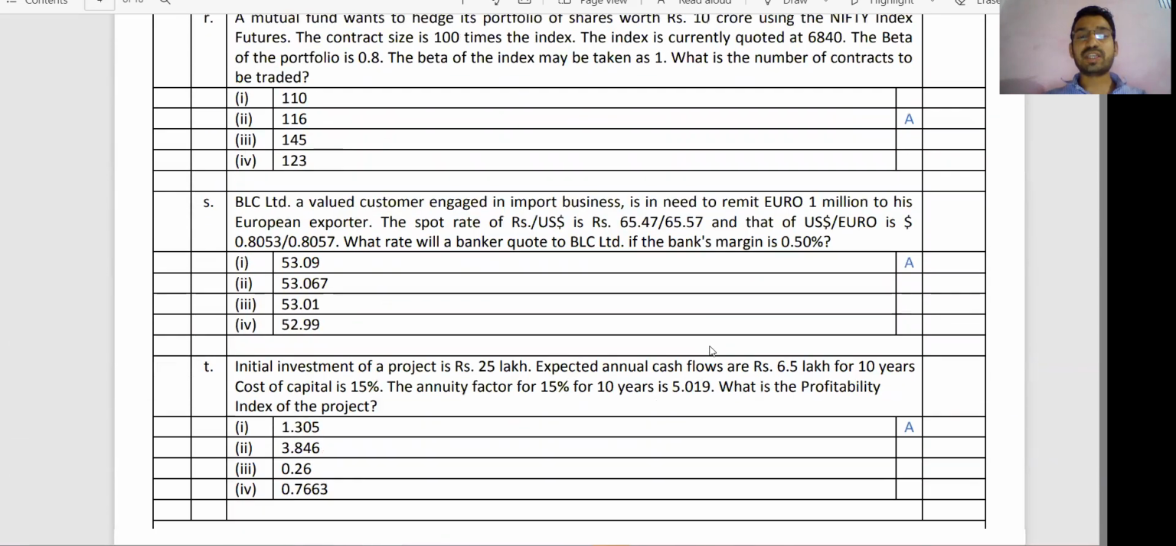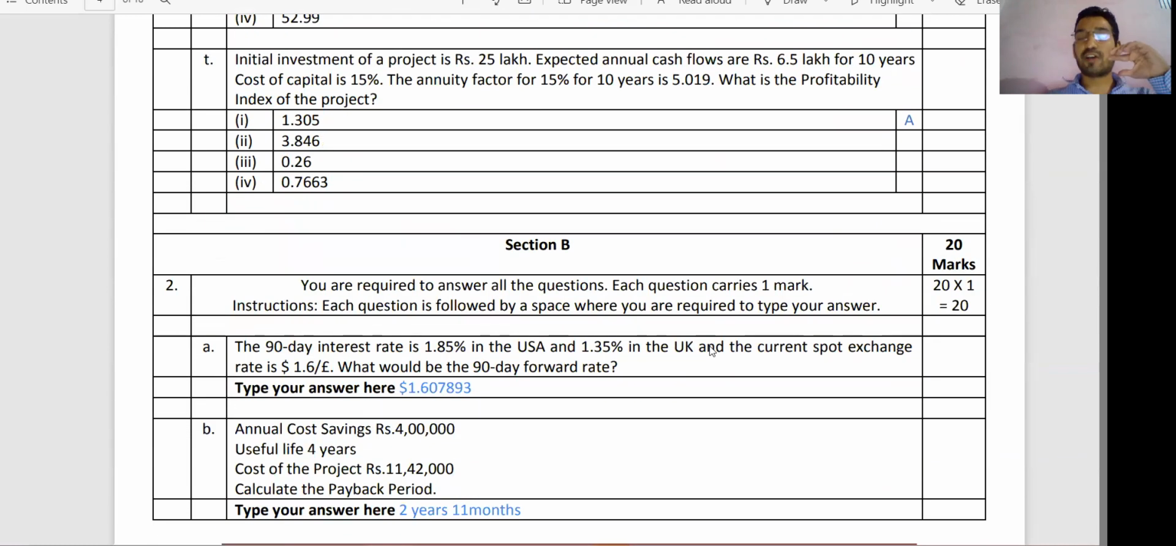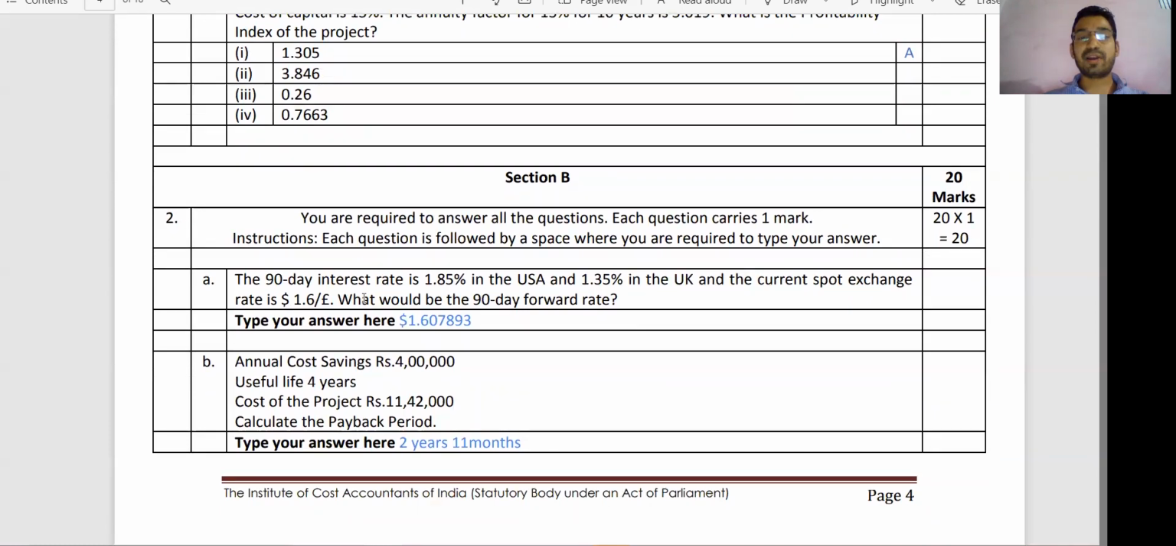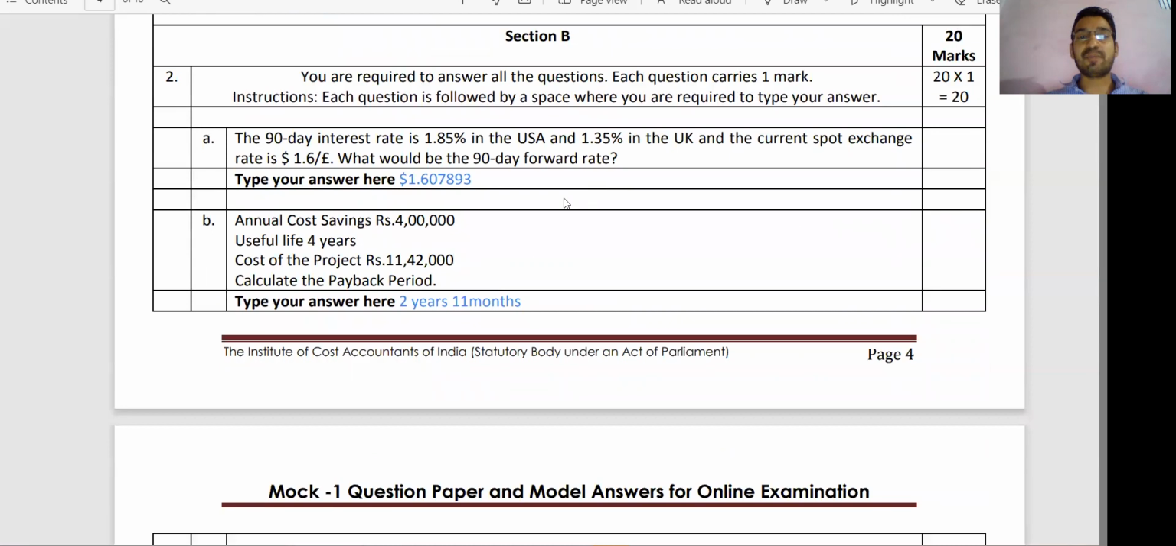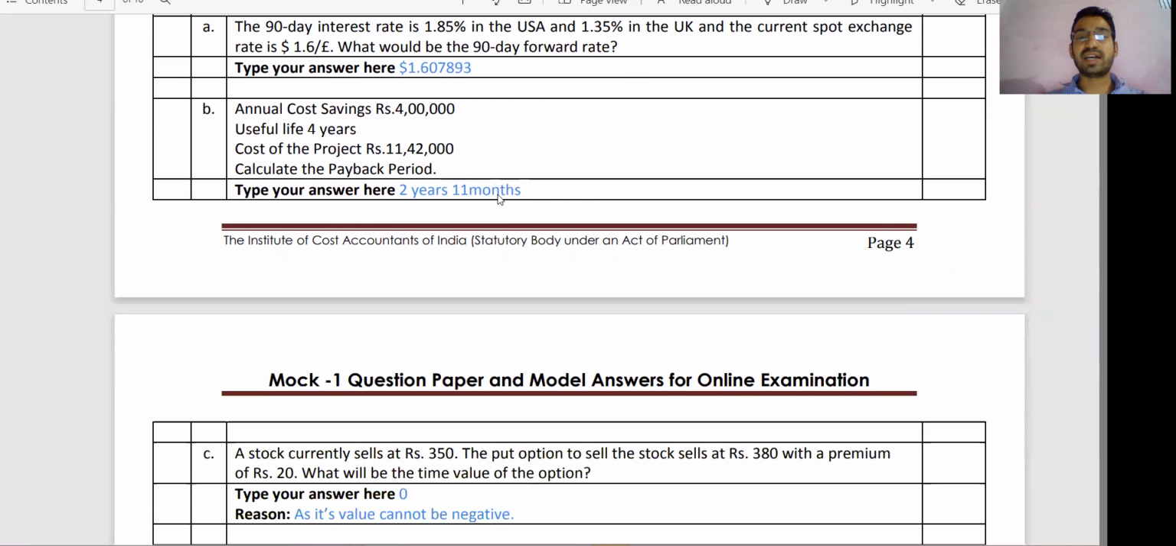Section B is mostly fill in the blanks, MCQ based or one liner answers. In SFM, for example, you have to solve one liner answers. Section B is 20 marks, 1 mark each, 20 questions. In any paper it will be a one liner answer, true and false, MCQ based, or fill in the blanks. So in SFM they have given one liner answers. You have to solve in the rough sheet and just write the answer. Also in the main exam you will get the same thing: type your answer here.